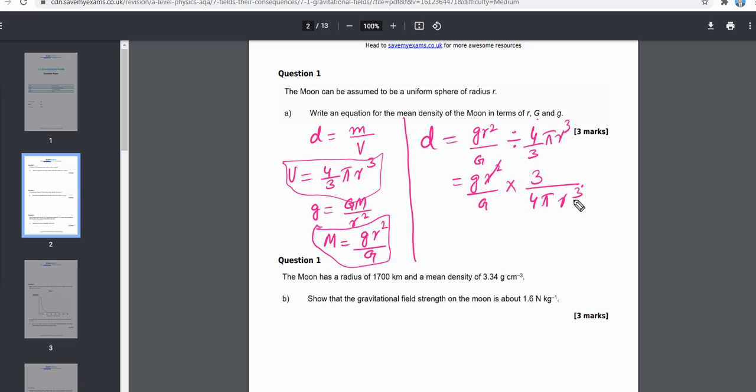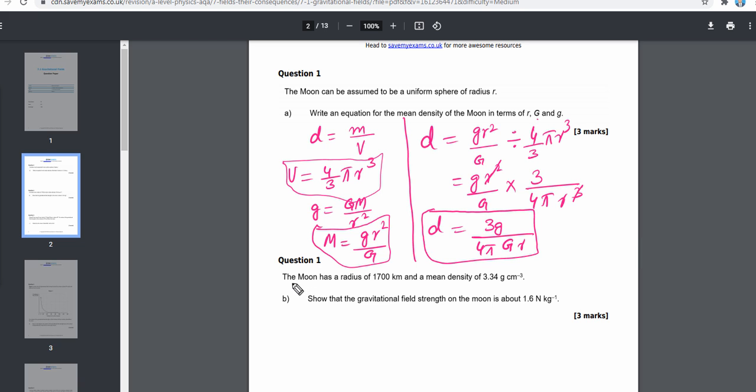This square will get cancelled with this one, and our final answer will become equal to 3g over 4 pi capital G r. So this will be the mean density of the moon.